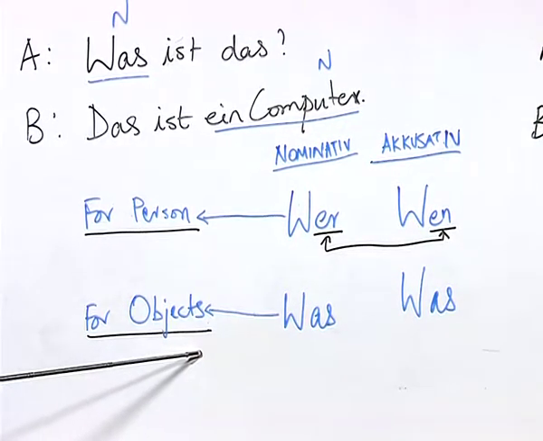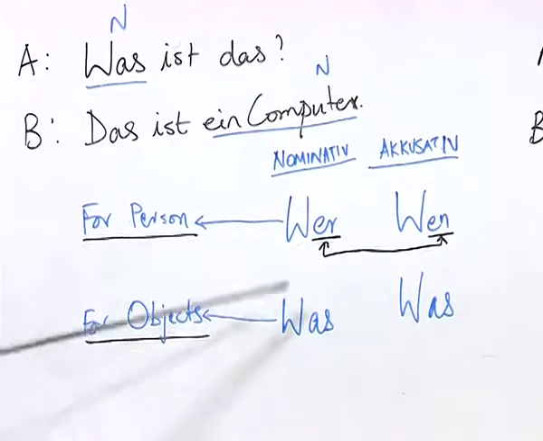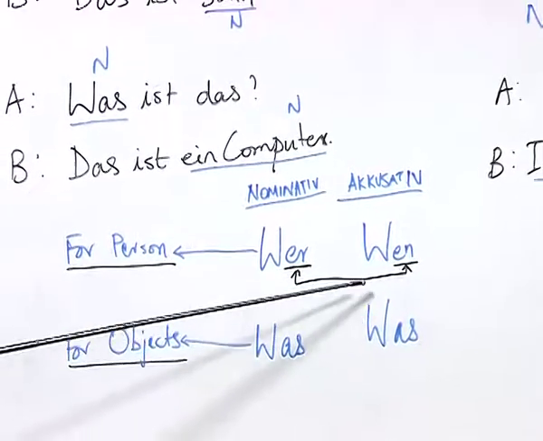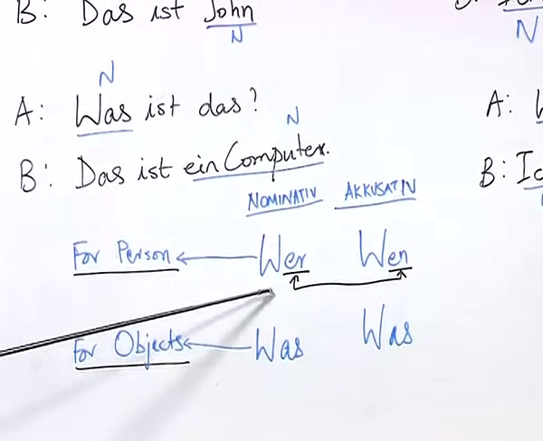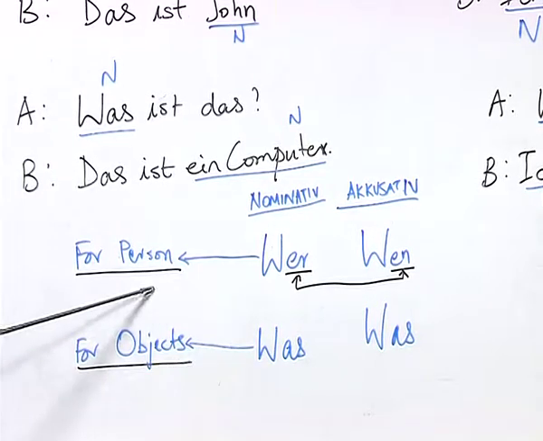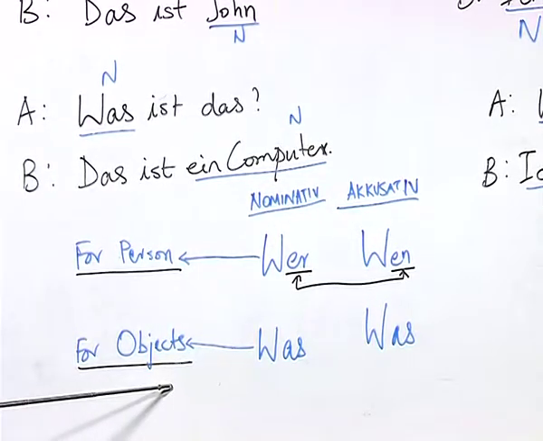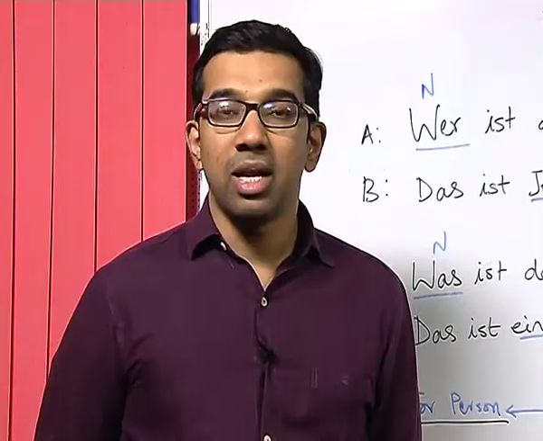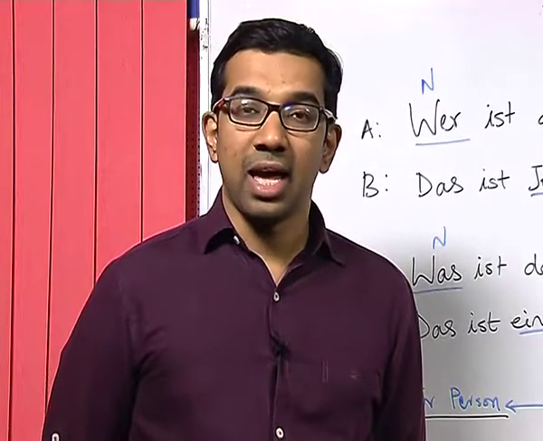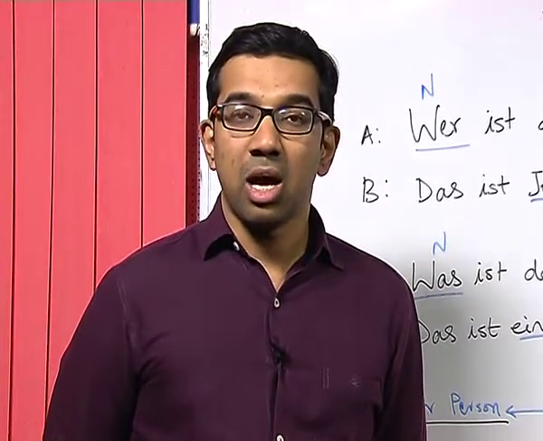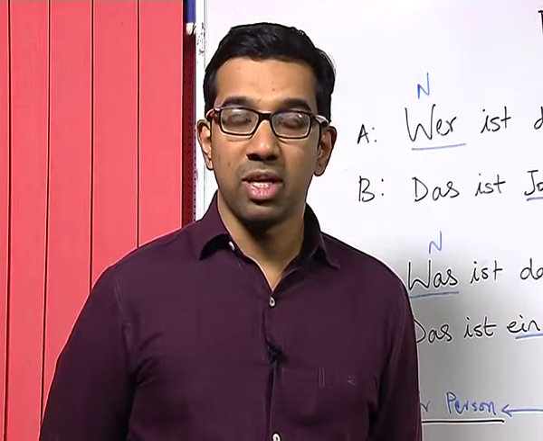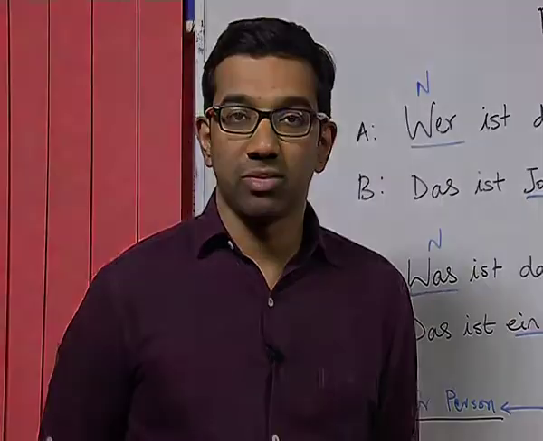So, whenever you are making a W question with these elements, please remember to use the appropriate W question for persons or for objects. Now, let us look at some examples and try to understand how the Fragepronomen works in nominative and accusative.